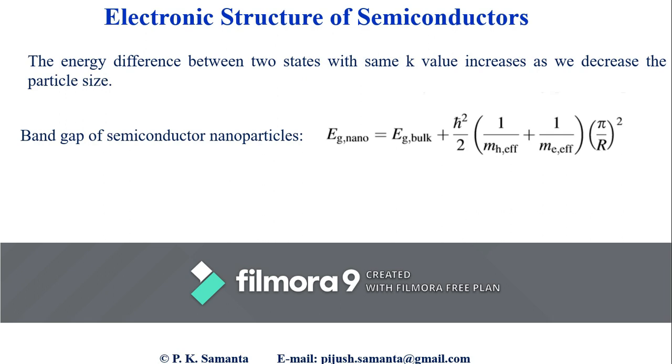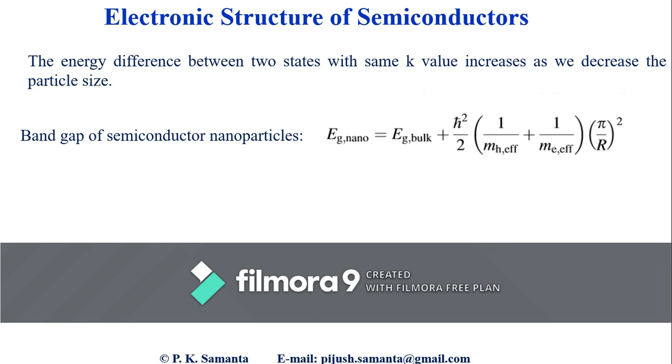The interaction between this electron and hole will always be attractive because the electron is negatively charged and the hole is positively charged. Now, depending on the dielectric constant of the material, this interaction may be strong or weak. If the dielectric constant is quite large, then the Coulombic interaction, which is proportional to 1 by epsilon, will be reduced, and if epsilon is small, then the Coulombic interaction will be large.